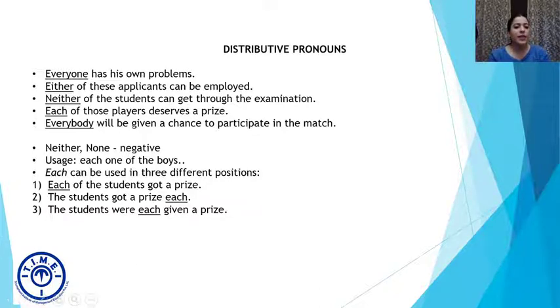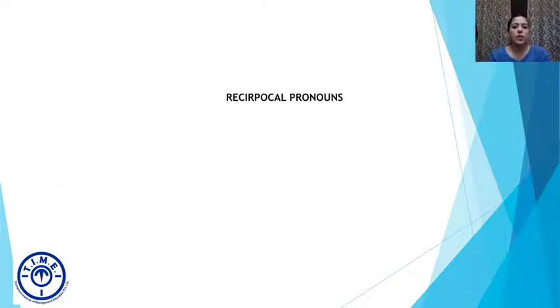Which means that each can be used in the beginning, it can be used at the end, it can even be used in the middle, but in all three positions, it will refer to all the members of a given set, right? So three positions of each without changing the meaning, all right? So distributive pronouns: each, either, neither, everybody, we have seen some of them. Okay, let's move to the next category, which is reciprocal pronouns.